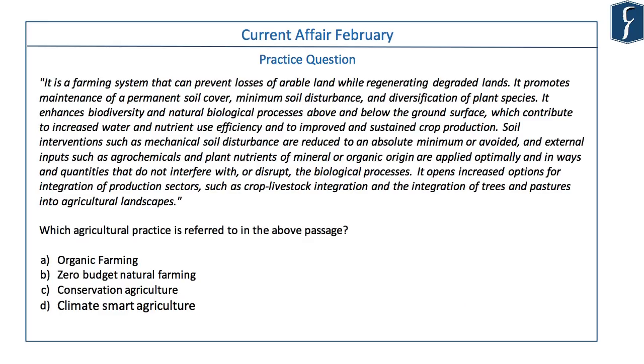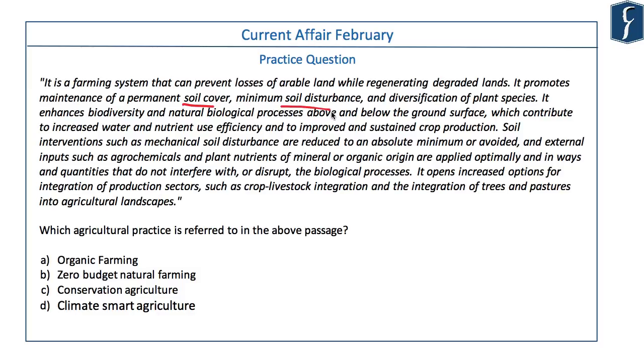There is a paragraph given and you have to identify which form of agriculture or farming system the paragraph is referring to. It says it is a farming system that can prevent loss of arable land while regenerating degraded lands. It promotes maintenance of a permanent soil cover, minimum soil disturbance, and diversification of plant species.